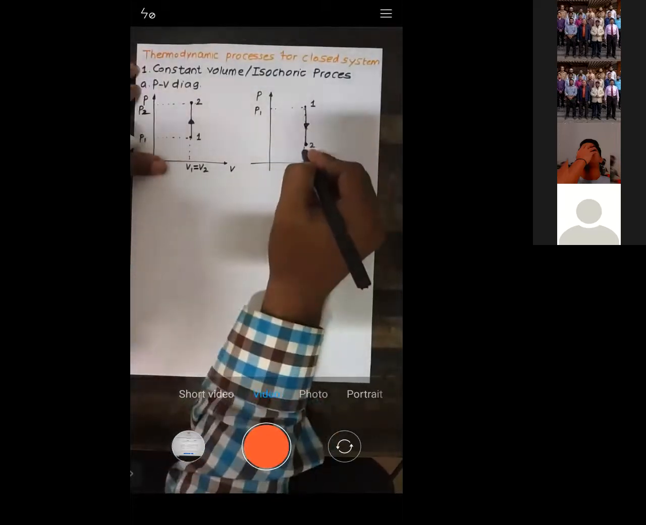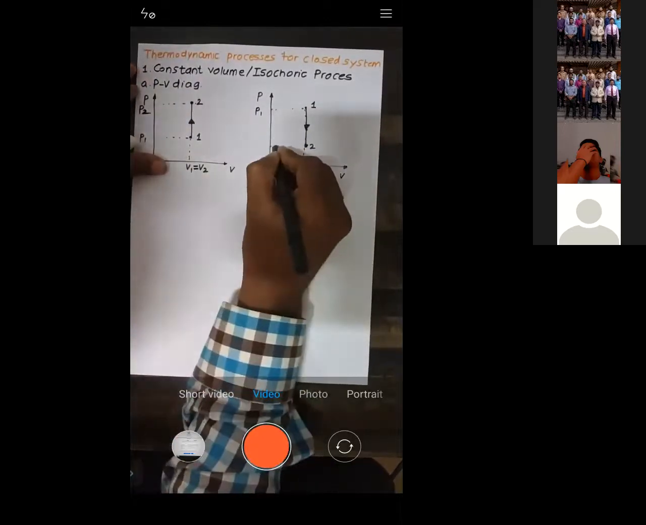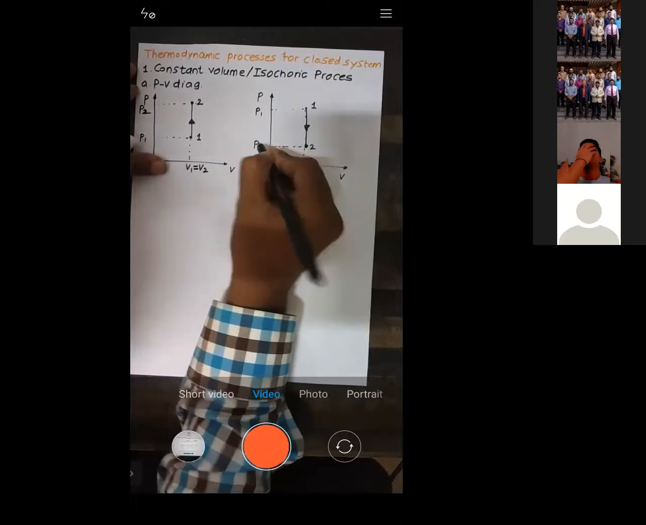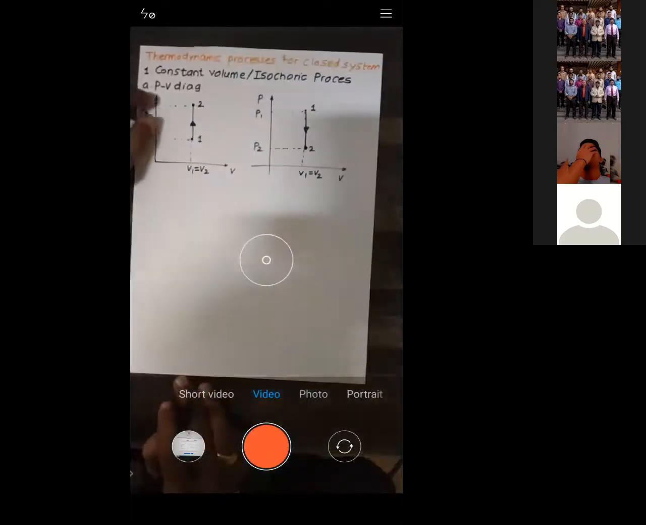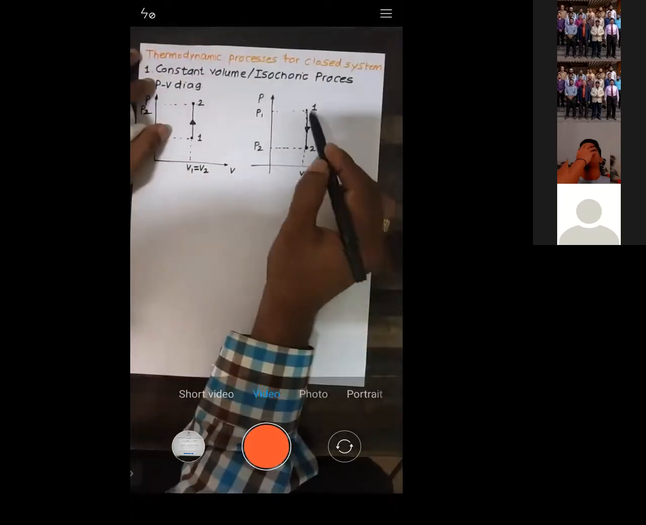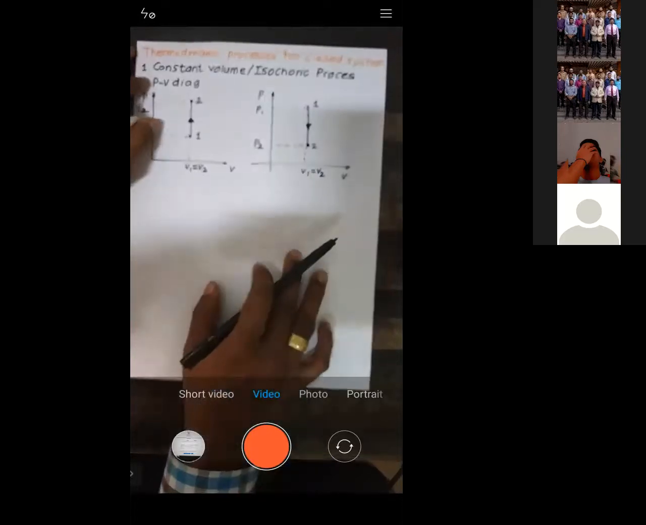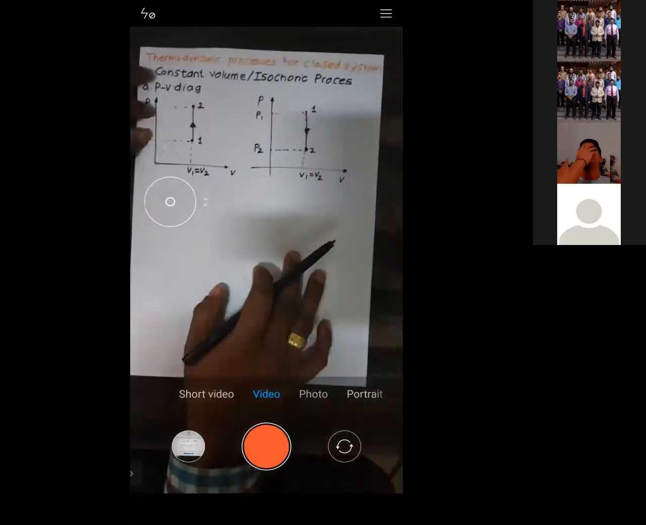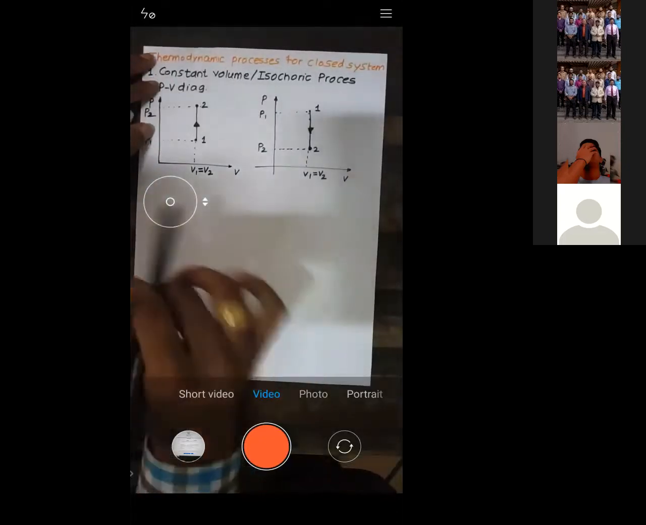During that process, again, I kept the volume constant. So I will reach pressure P2, but my volume is the same as V1. So V1 is equal to V2. You can see, both are the same process, but one is going upward and one is going downward, right? One is upward and one is downward.